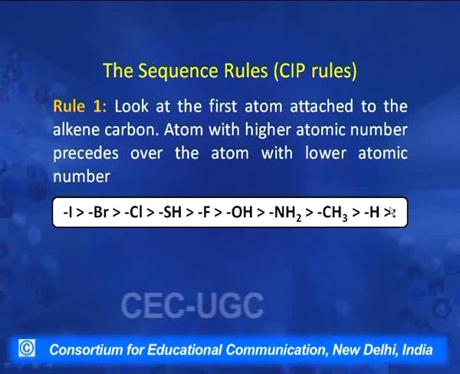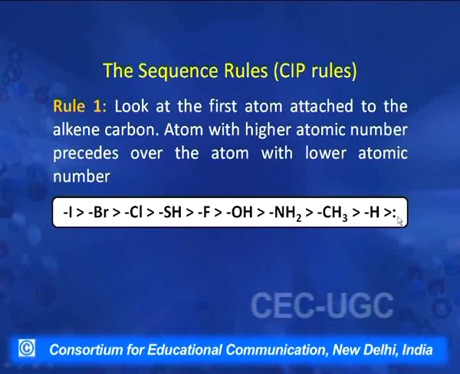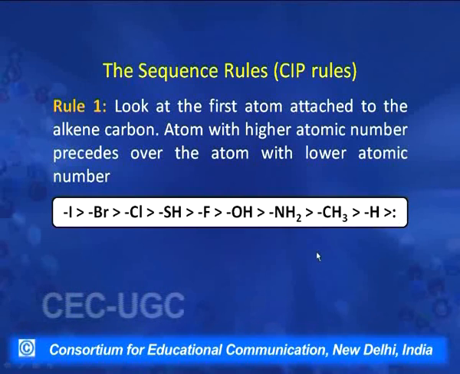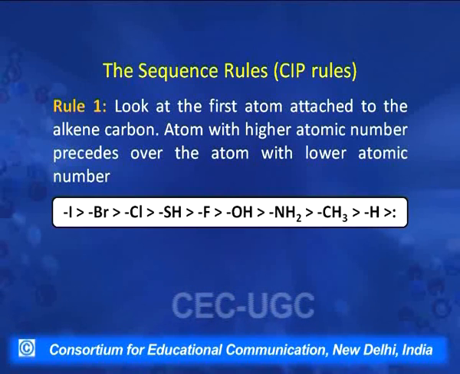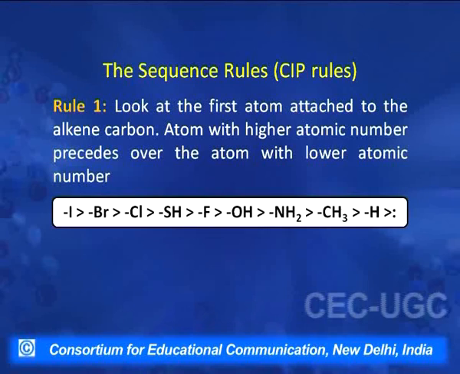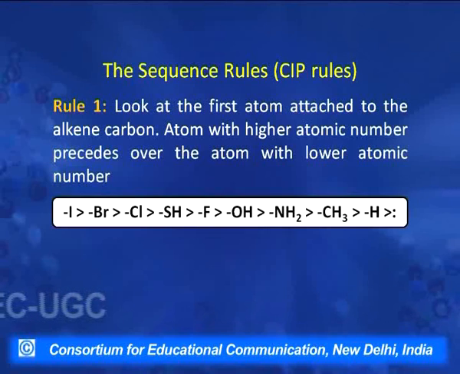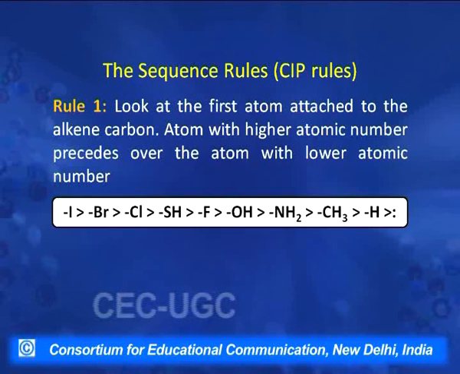And a lone pair of electrons, if present somewhere, is given the least priority. So, the first rule says to look for the atoms or groups attached to the doubly bonded carbon and assign priorities on the basis that the group with a higher atomic number will be given the higher priority.